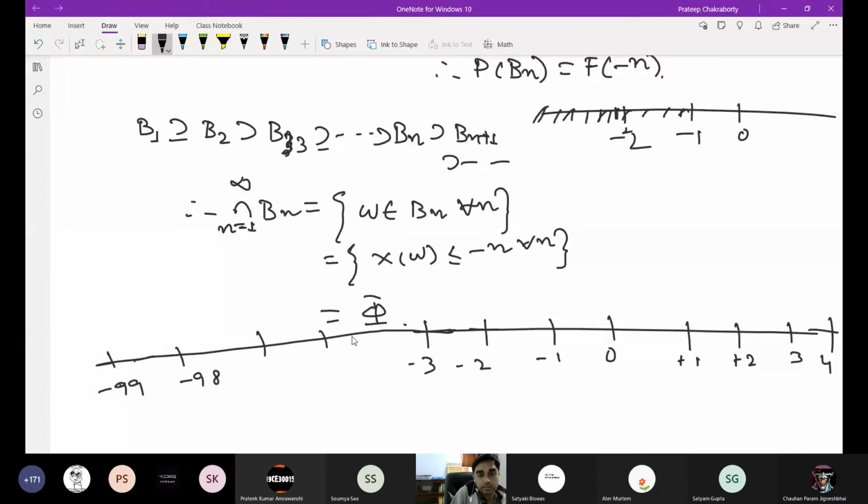Any real number on this real line will be in some of these intervals.